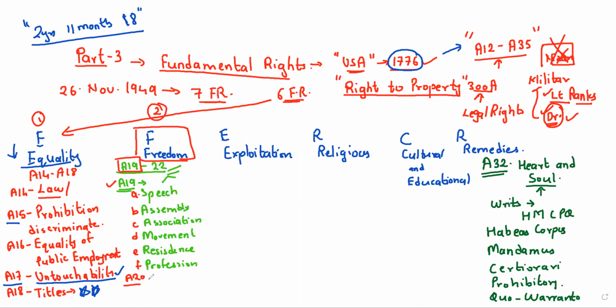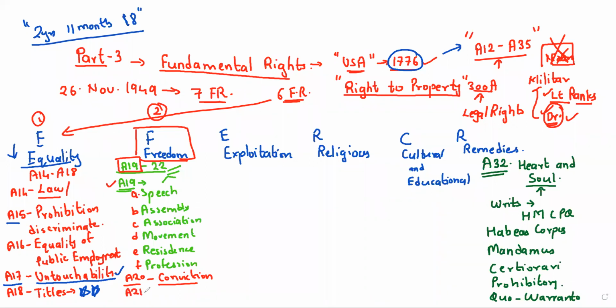Next, you have Article 20. This is protection from conviction and offenses. A person cannot be punished for the same crime again and again by different courts. Okay, this is the meaning of this. A person cannot be punished for the same crime twice, like there should not be double punishment on certain individuals. Got it? This you have to keep in mind.